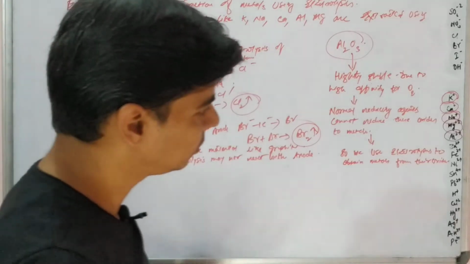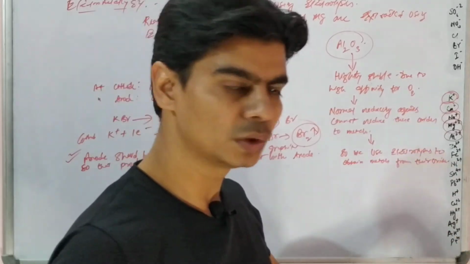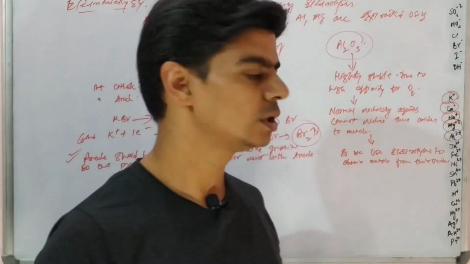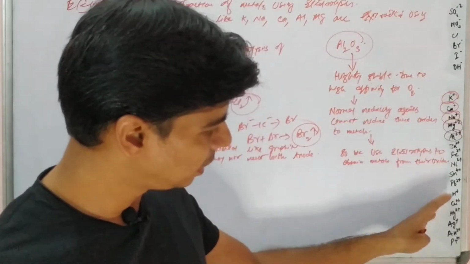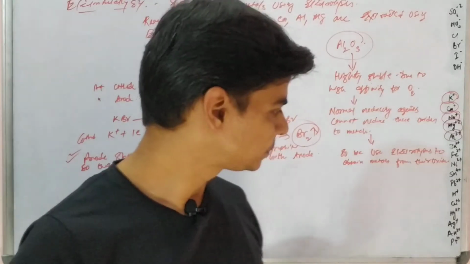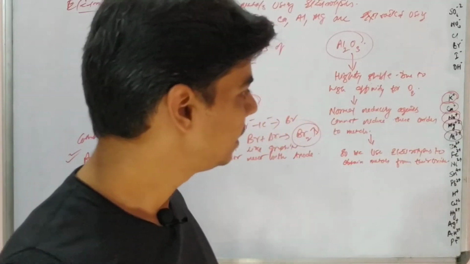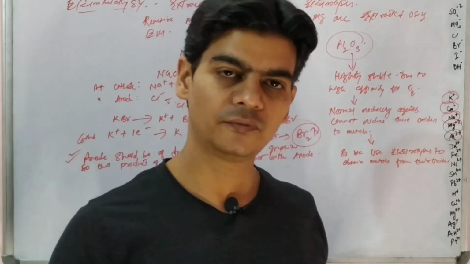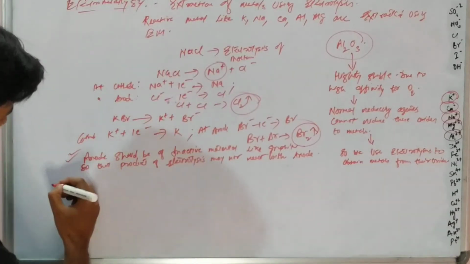Why? Because these metals will enter into solution as metal ions. In solution we will have these metal ions and the hydrogen ions as well, and the one which is below in the electrochemical series will preferentially discharge when both migrate to the cathode. So instead of the metal we will get hydrogen at the cathode. That is why active metal chlorides or oxides are always electrolyzed in their fused state and never in aqueous solution. So I'll just mention that over here.